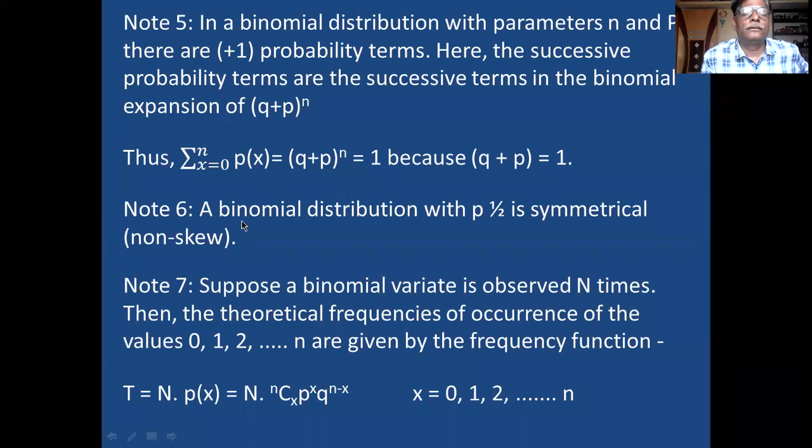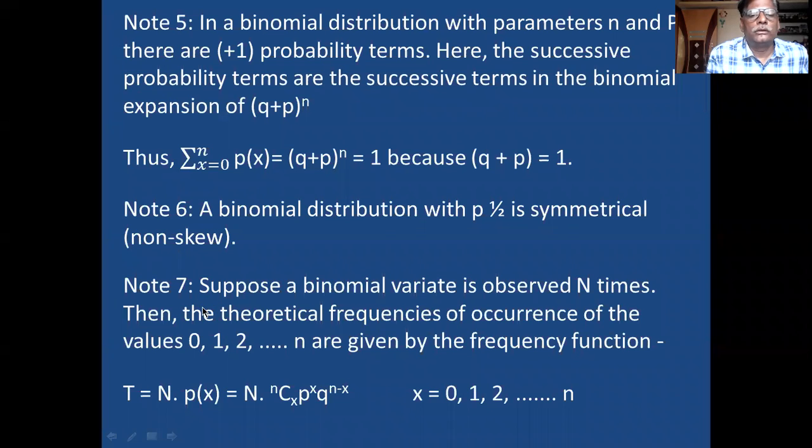And sixth note is the binomial distribution with p equal to 1 by 2 is symmetrical. There is no skewness. Remember this. Symmetrical means equal. Success and failure are equal. For example, the face of a coin, head and tail. Half is the probability of head, half is the probability of tail. Like this, symmetrical.